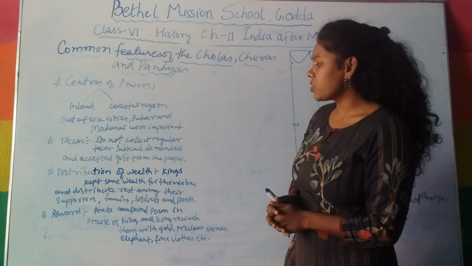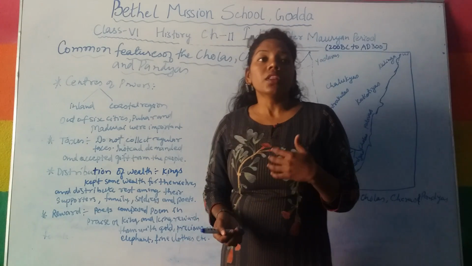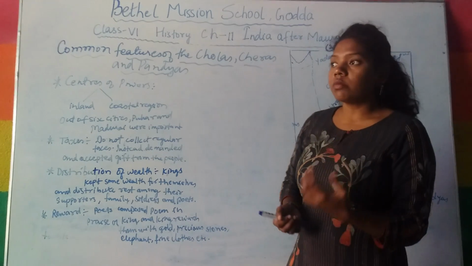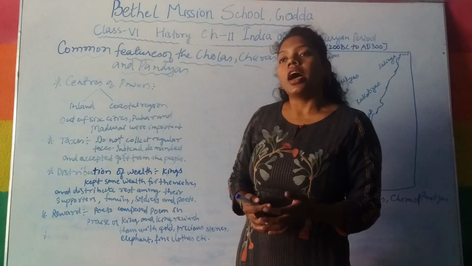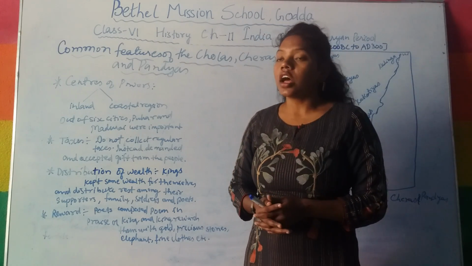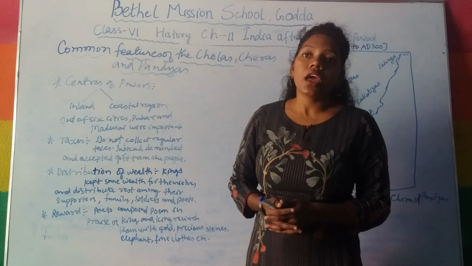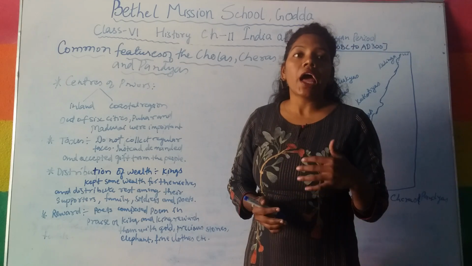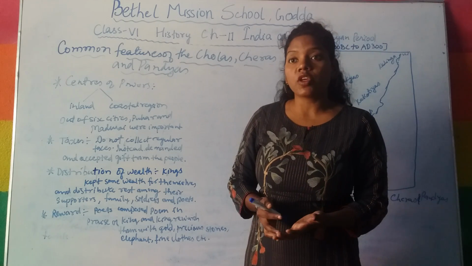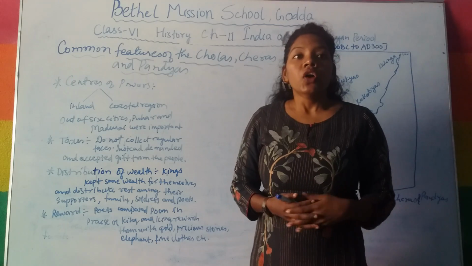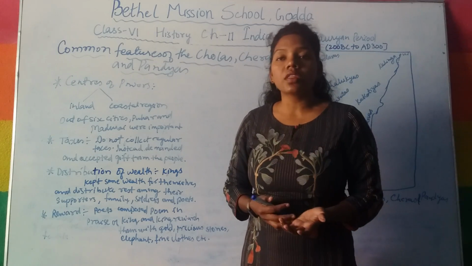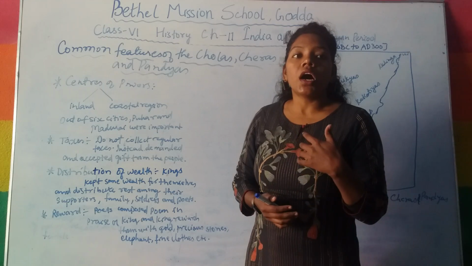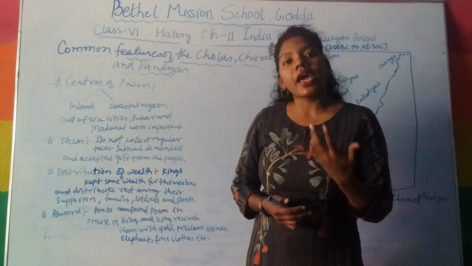Next is the reward. Many poets used to come into the king's court and entertain the kings of all three regions. These poets were very clever. Whenever they sang or composed a poem, they composed it in praise of the king.